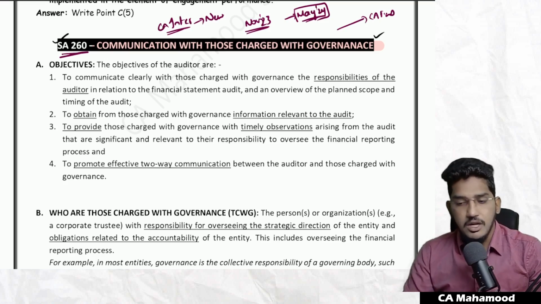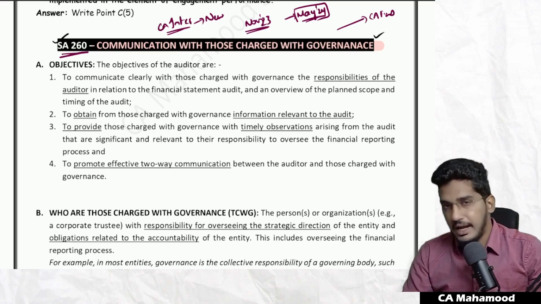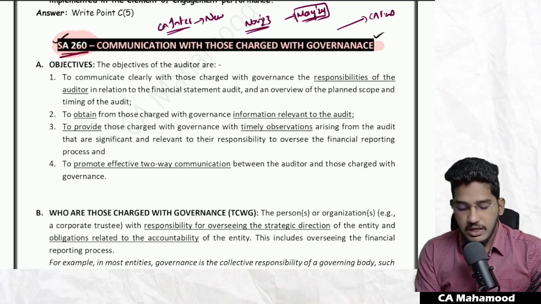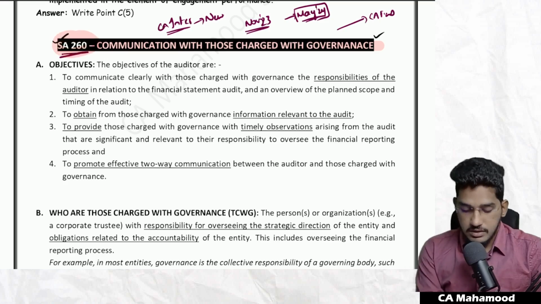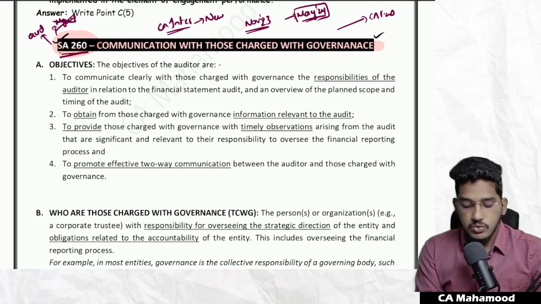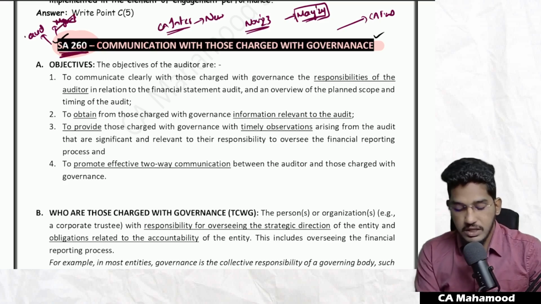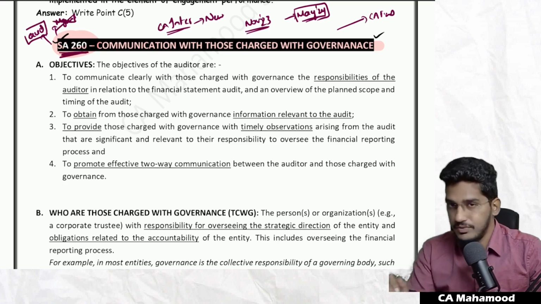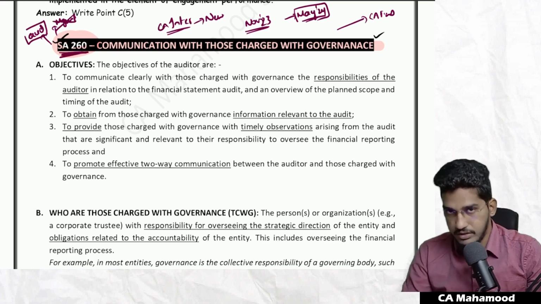Okay, right. So the questions which I want to ask are as follows. Standards on auditing are applicable for whom? Are these standards on auditing required to be complied with by the auditor, or are they required to be complied with by the management? The management has nothing to do with the standards on auditing. The standards on auditing are something which an auditor has to follow while conducting the audit.